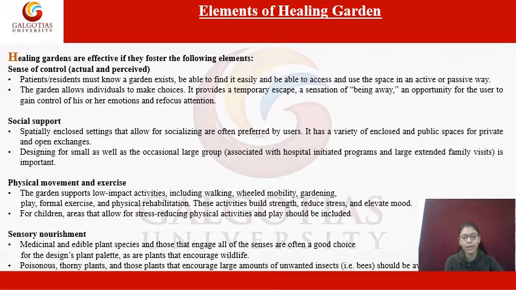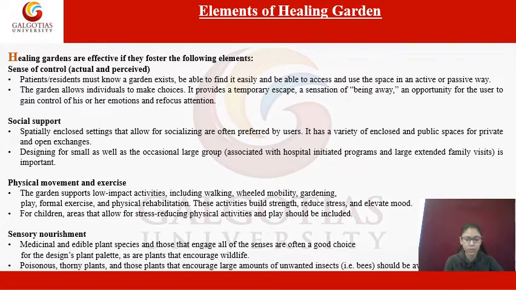Then next is physical movement and exercise. So the garden should support low impact activities, which include walking, wheel mobility, gardening, play, formal exercise, and physical rehabilitation. These activities help to build strength, reduce stress and alleviate mood.